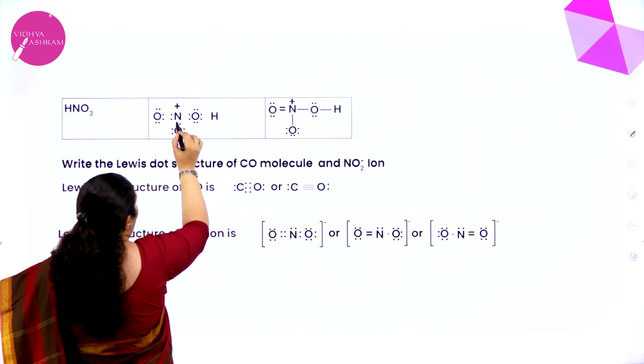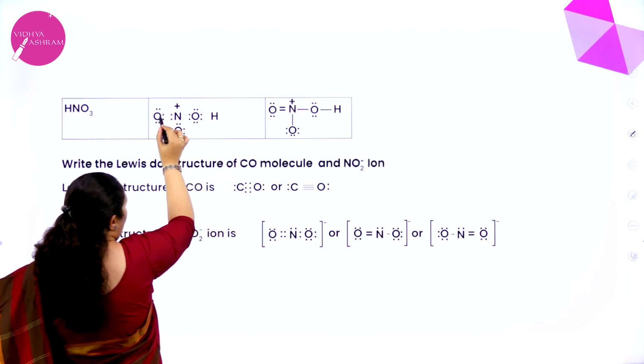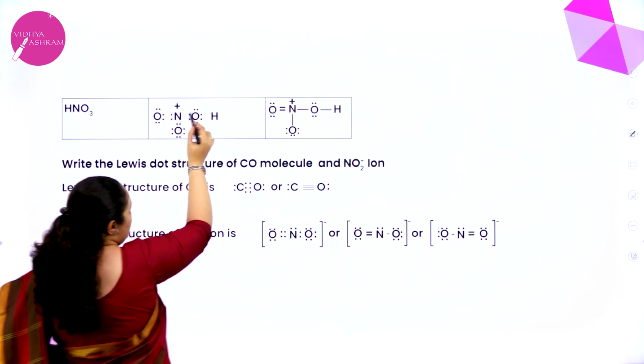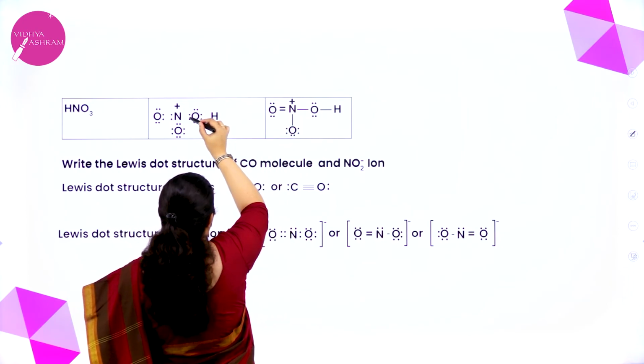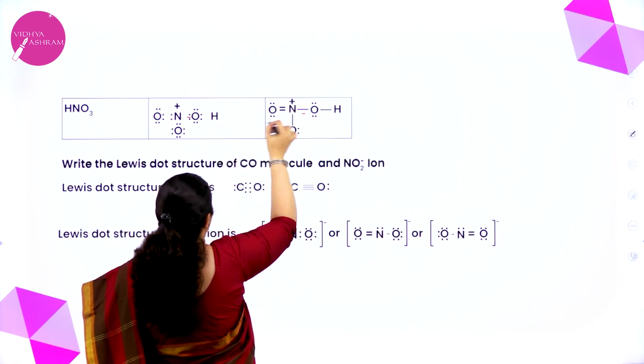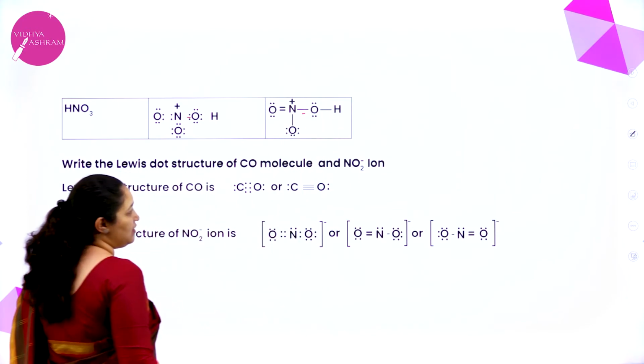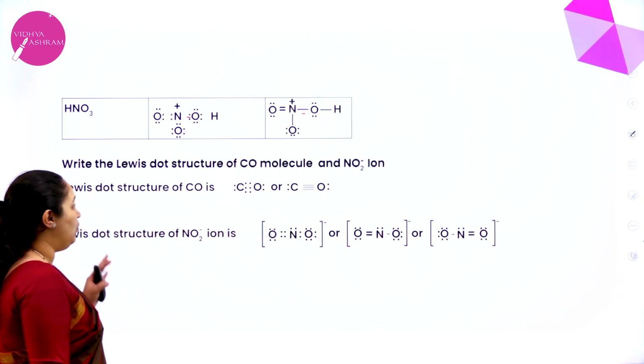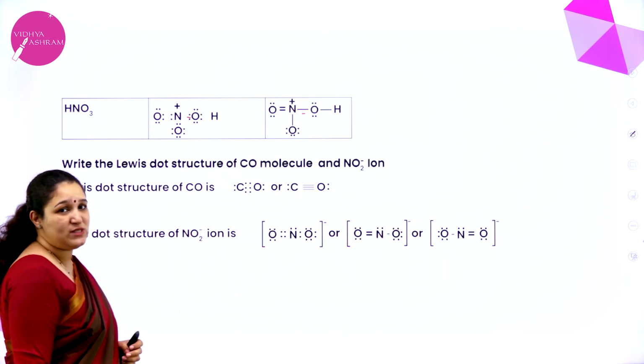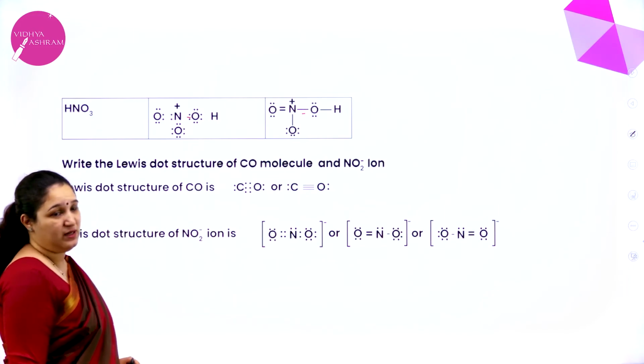Okay. And here you have 4 electrons which is shared, so double bond is there. Here you have only 2 electrons, so a single bond. Here you have only 2 electrons, so you have a single bond. And between oxygen and hydrogen also there is a single bond. So this is how we write the Lewis dot structure and the representation.